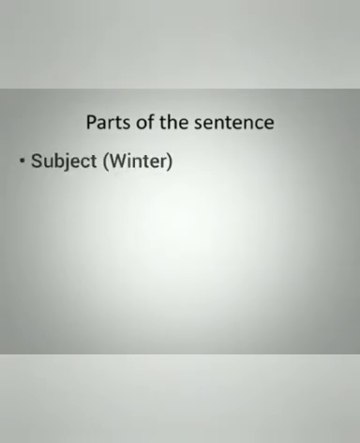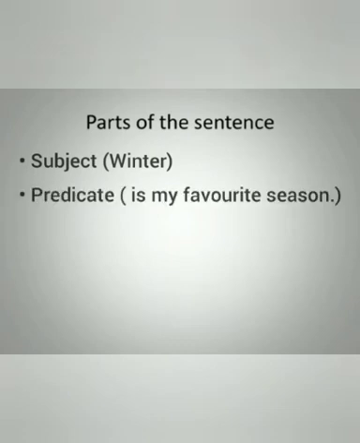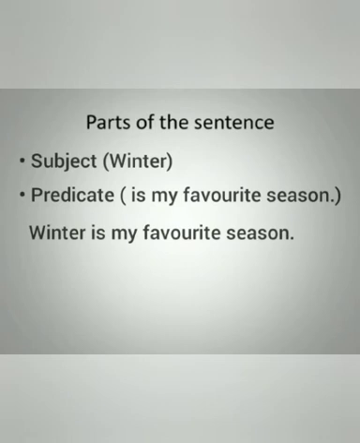Now let's learn about the parts of a sentence. Kids, a sentence has two parts, subject and predicate. For example, I have taken a sentence here, winter is my favorite season. In this sentence, the main person about which or whom we are talking is the subject.